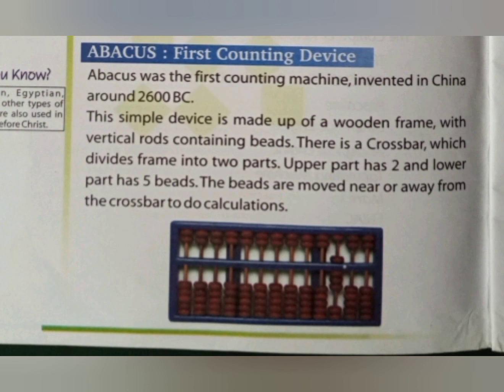We count with it when we first start counting in playgroup, 1, 2, 3. We used this device in the past. That is the first device of counting.